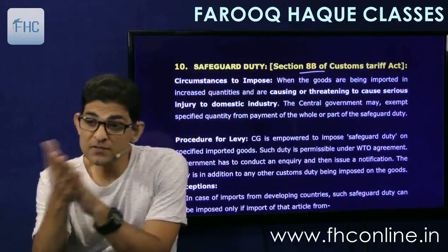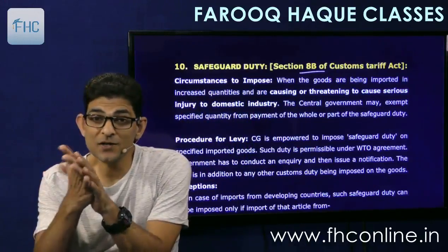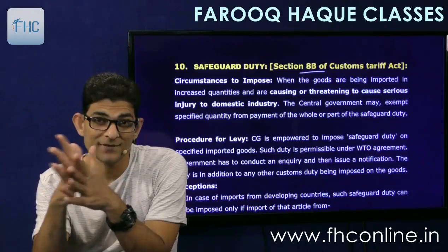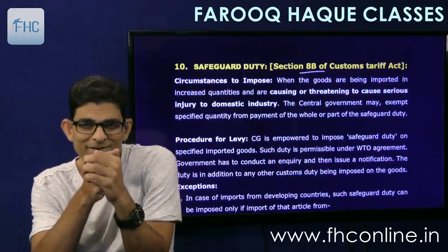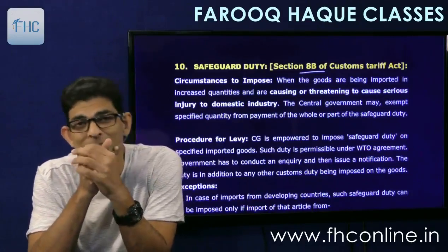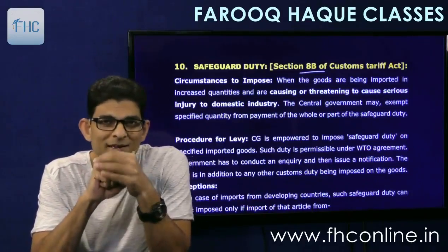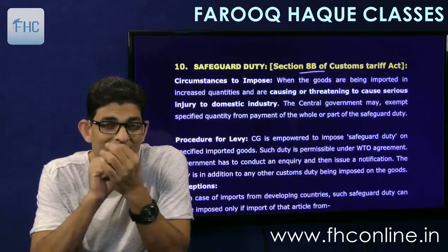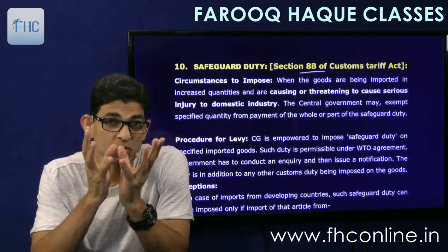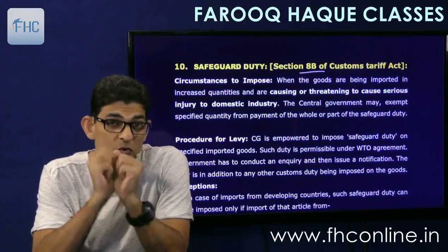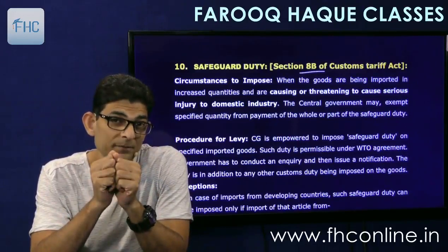And the section also says that if action is to be taken against a growing nation, that is underdeveloped nations like India, which are not developed countries or not MFN countries, then it has to have a requisite share in the total imports of that article into India.